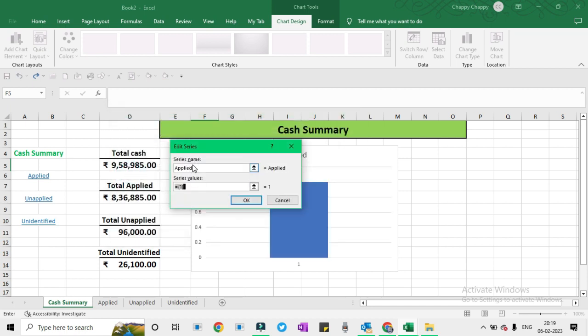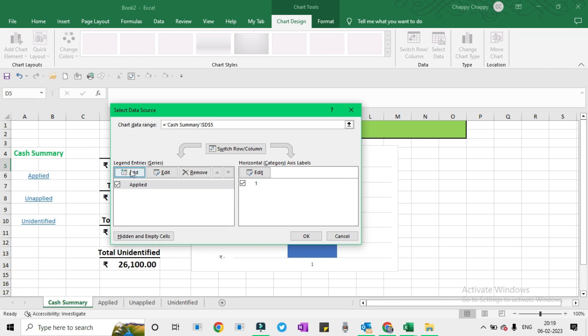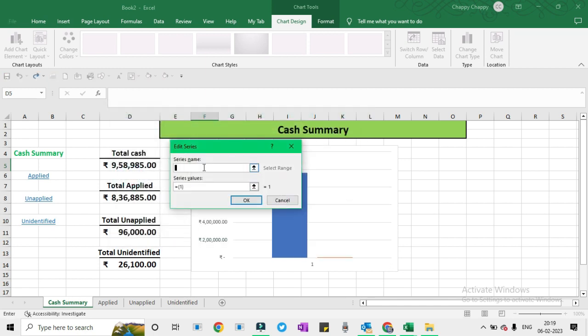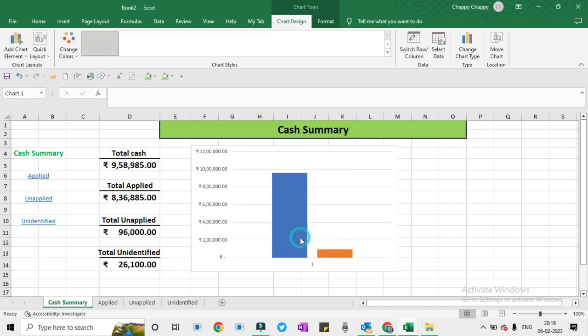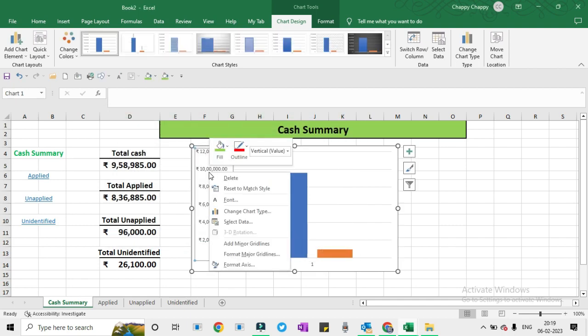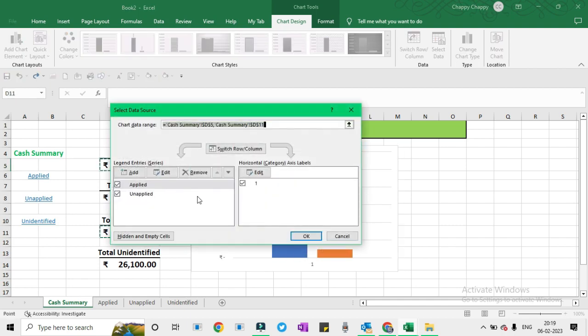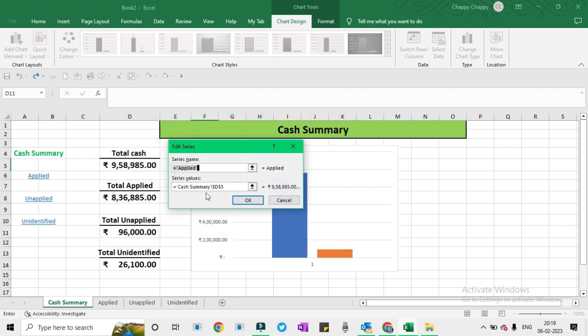Add Unapplied. Add it. Unidentified. Remove. Add Unidentified. This is Unidentified. All right. So this is the chart we have prepared.